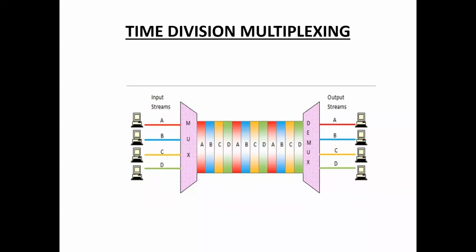Next, user C sends data through the same cable in time slot 3. So this is about time division multiplexing: synchronous and asynchronous, where asynchronous is also called statistical time division multiplexing.